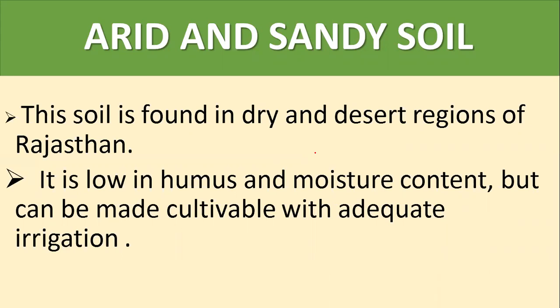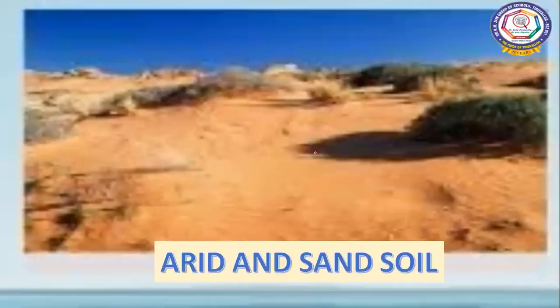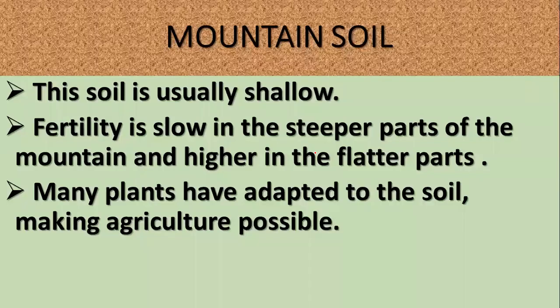And if you want to do cultivation, then with sufficient irrigation to the soil, we can make this land cultivable. But mostly we don't prefer to cultivate in these areas. And in India this soil is found in western Rajasthan. So this is the arid and sandy soil.